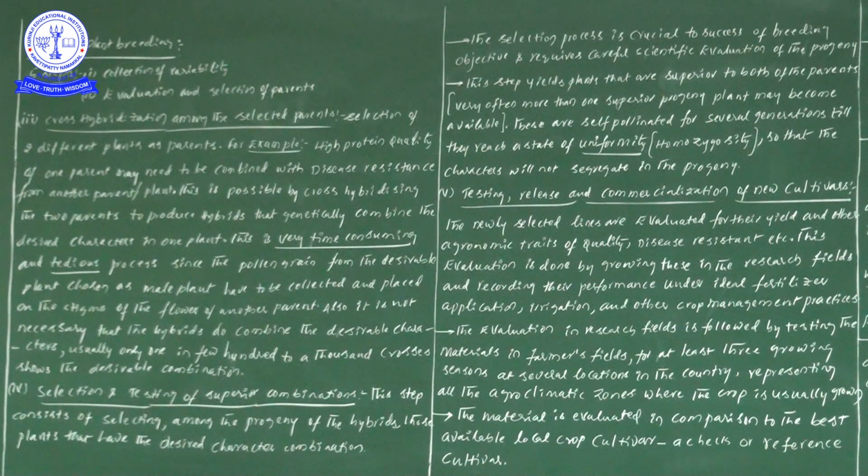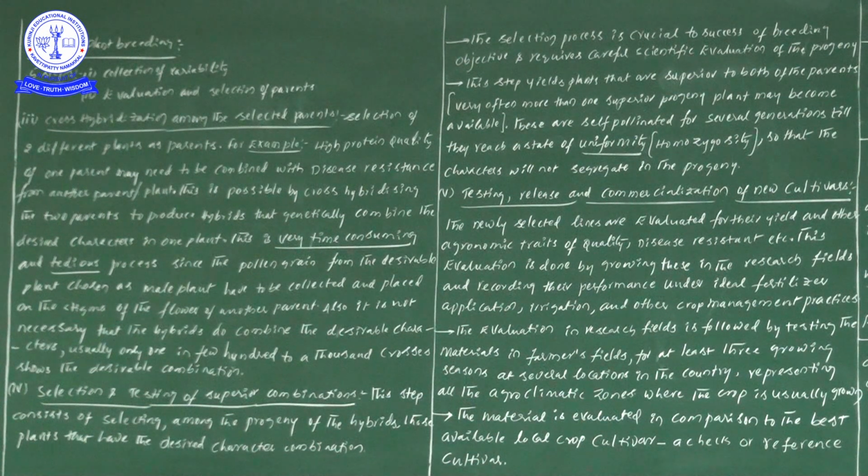Why are we doing this? Suppose you do self-pollination for a long time, for several generations, as I have written here, till they reach a state of uniformity.